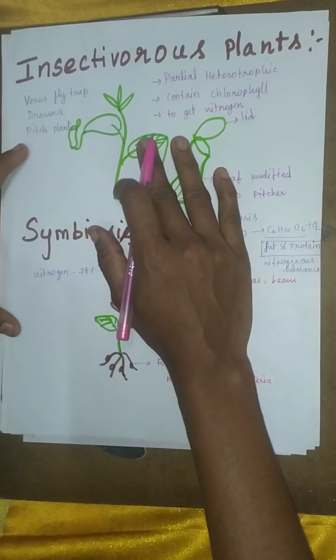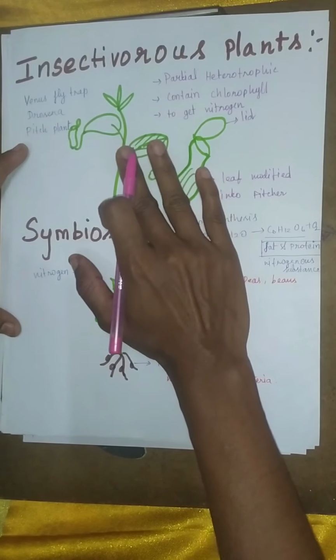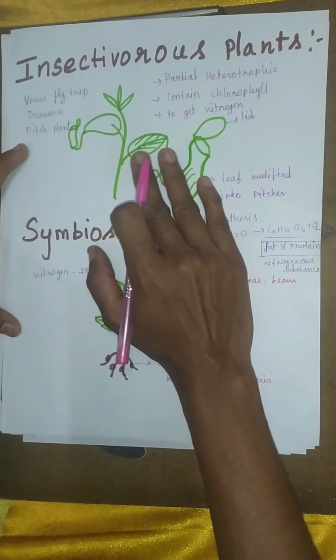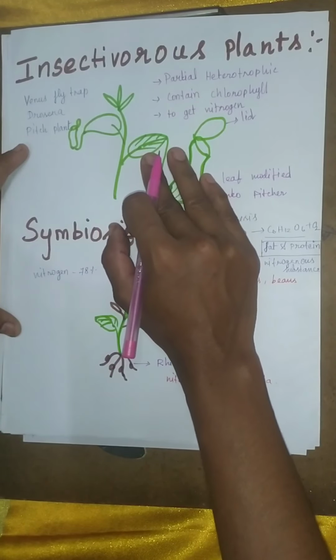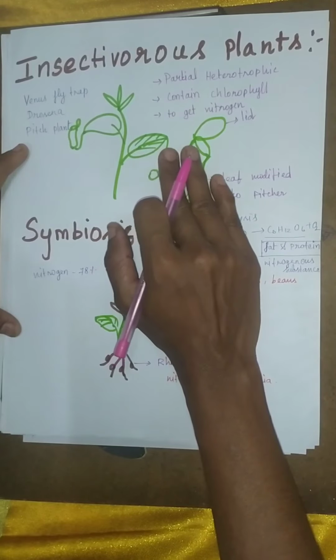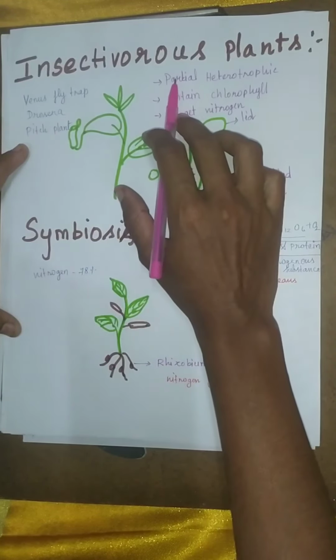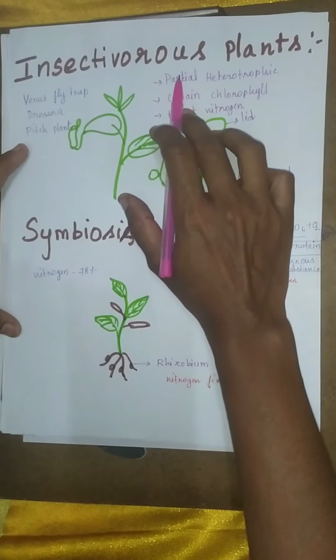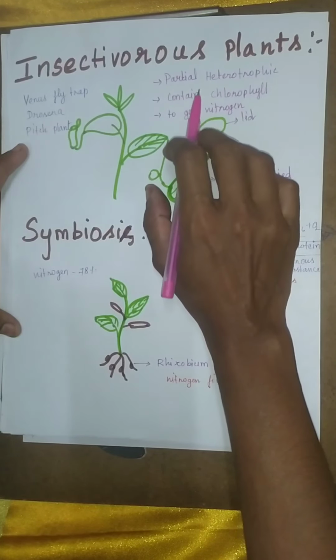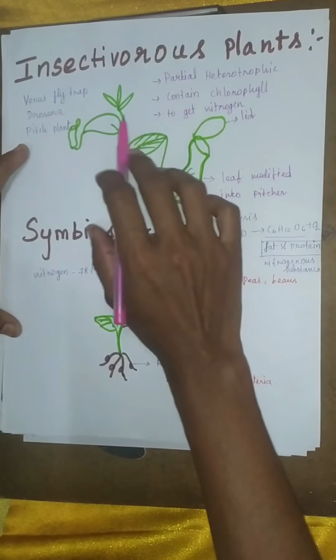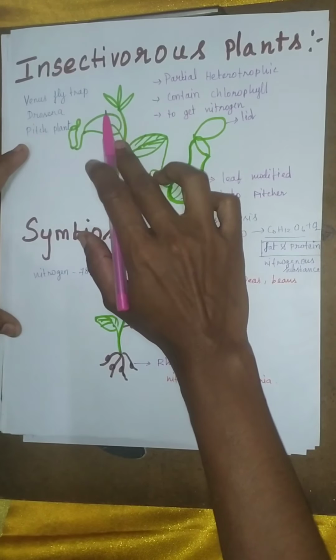It's a green plant. It contains chlorophyll. It can make food by doing photosynthesis process, but to get nitrogen it eats insects. It depends on other organisms. These plants are categorized as partial heterotrophic plants because they contain chlorophyll. They are green plants.